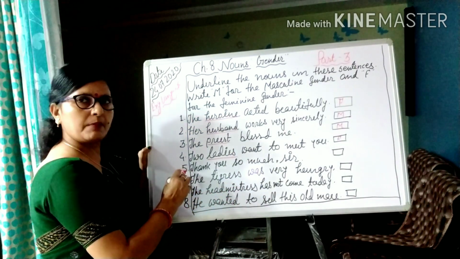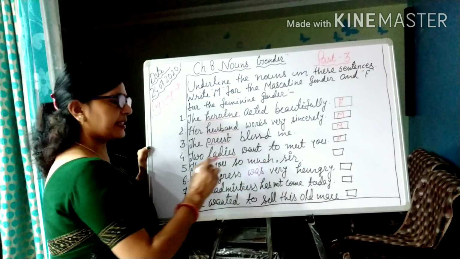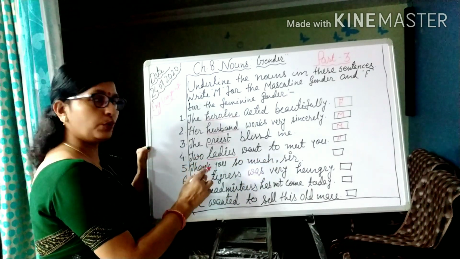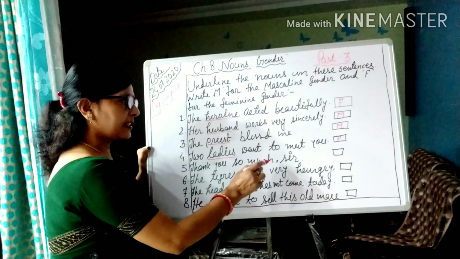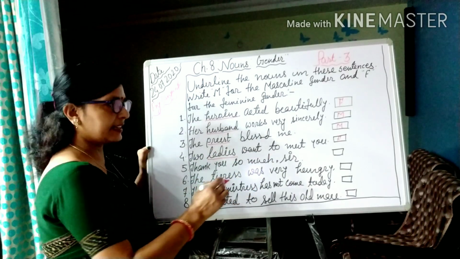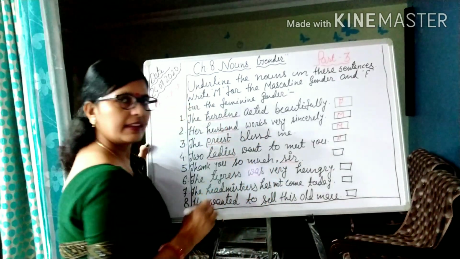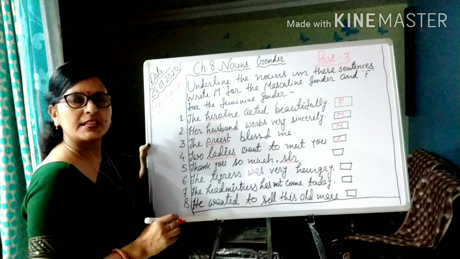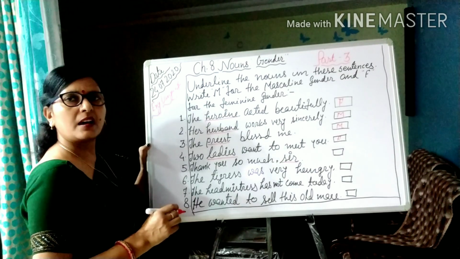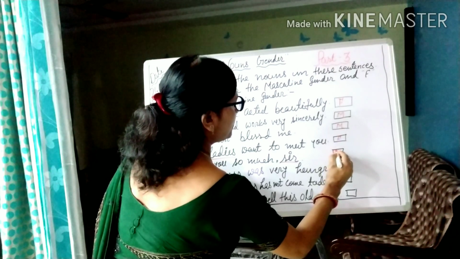Then question number 5. Thank you so much, sir. The sentence is thank you so much, sir. Here sir is the noun, isn't it? So we have to underline sir, and we know sir is a masculine gender. So here we have to put M.